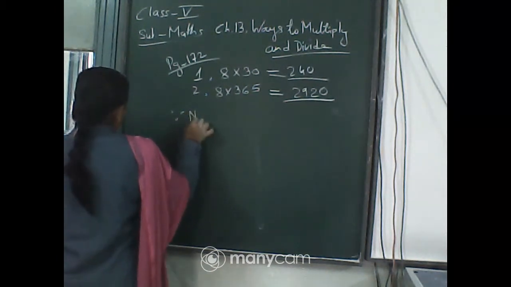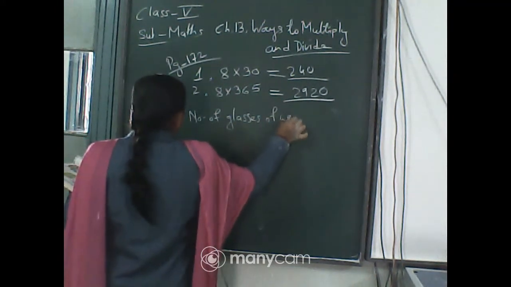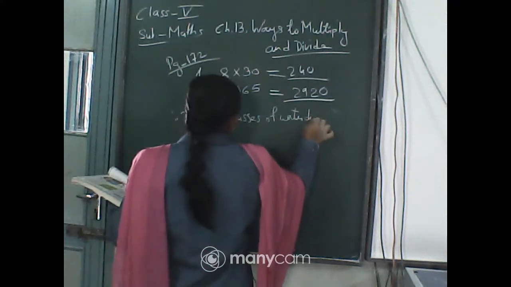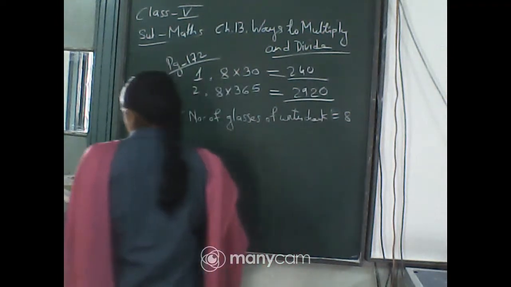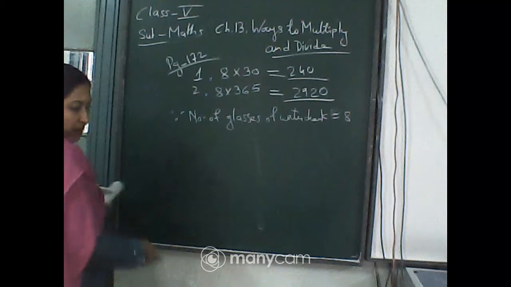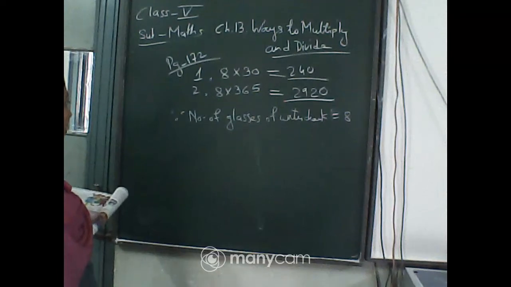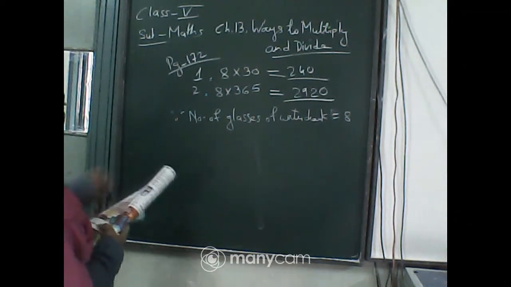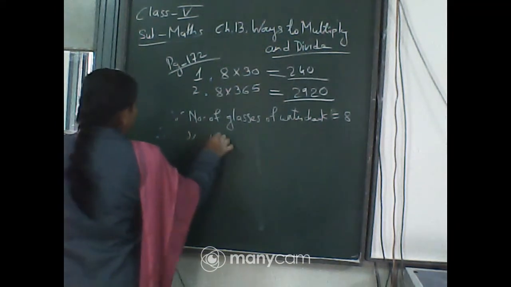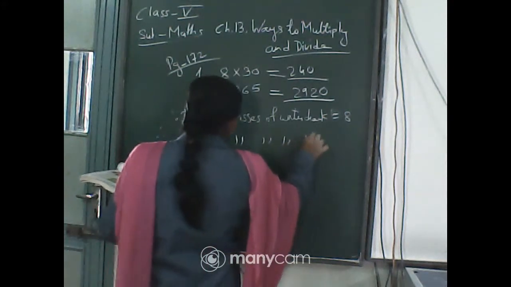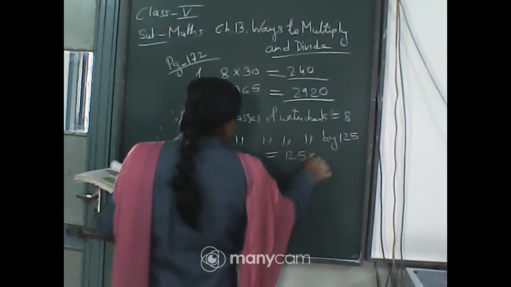Since number of glasses of water drank by one person is equals to 8, therefore, number of glasses of water drank by 125 people will be 125 into 8.